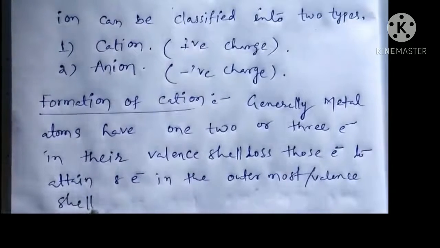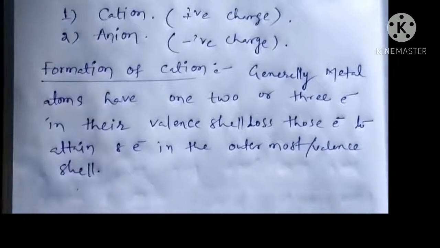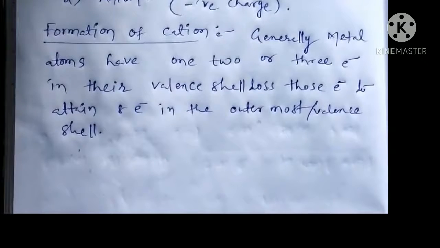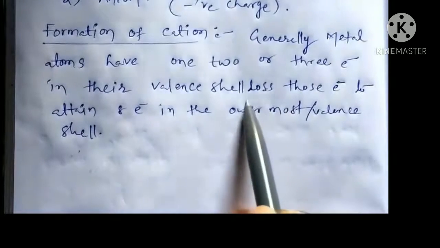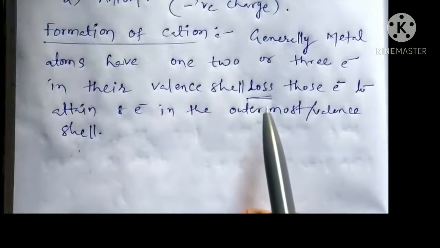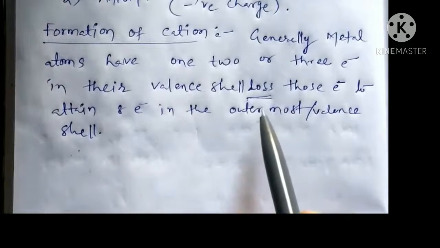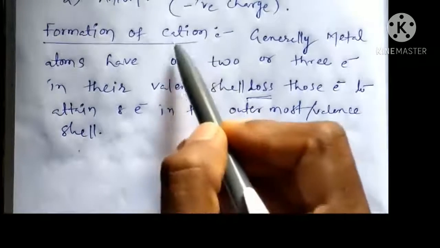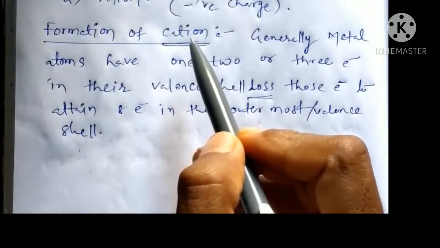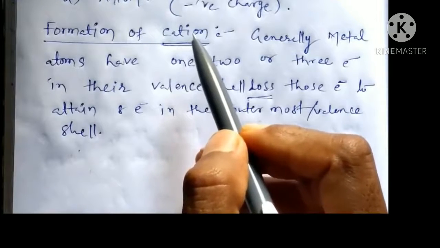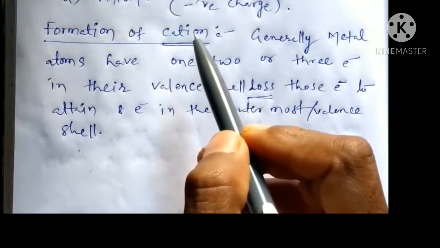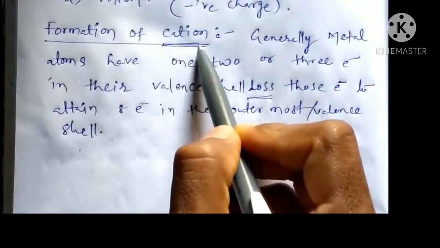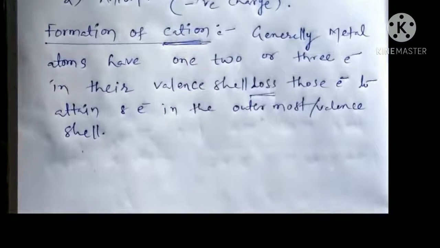To get the stability or to obtain 8 electrons in their valence shell, metal atoms generally lose their electrons, and by losing their electrons, metal atoms always form cations. This you have to remember: metal atoms are always ready to lose those electrons and form cations. Let us see the examples.